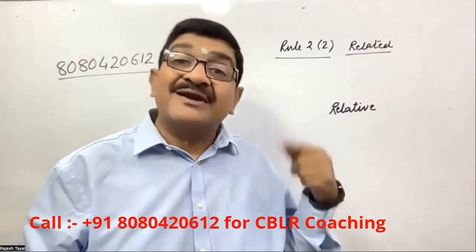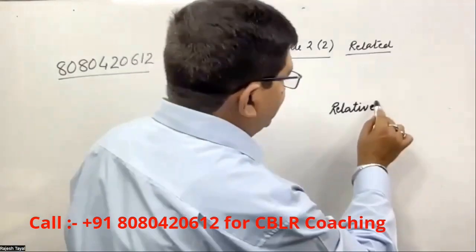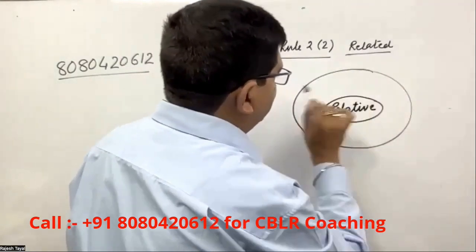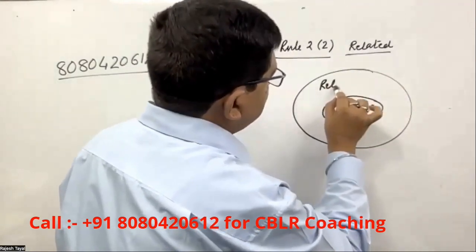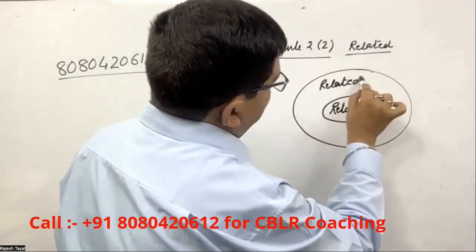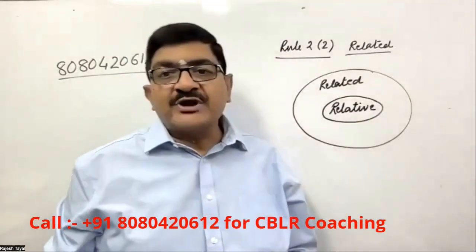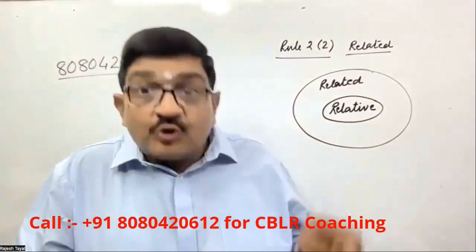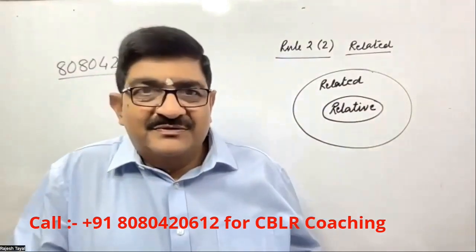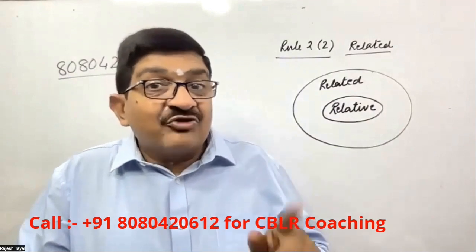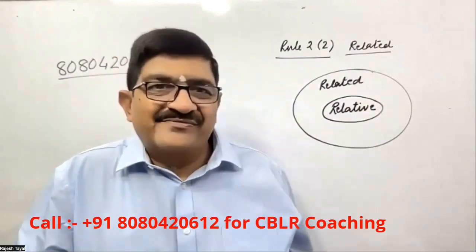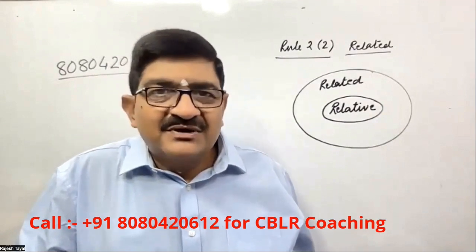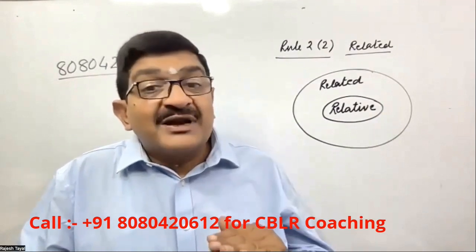That's why the term is related. So the relation between the relative and the related is this: every relative is also related, but every related party is not a relative. Is this clear?